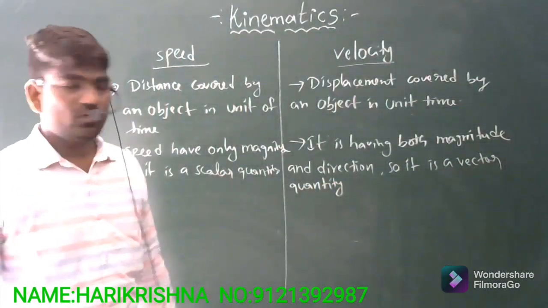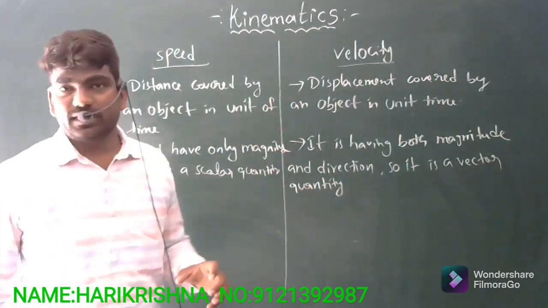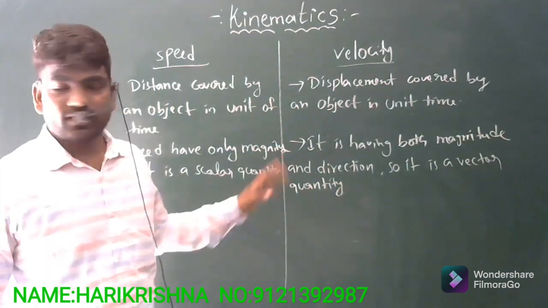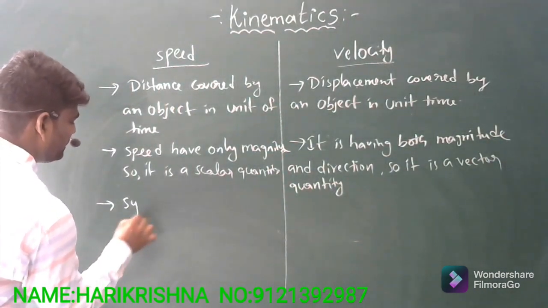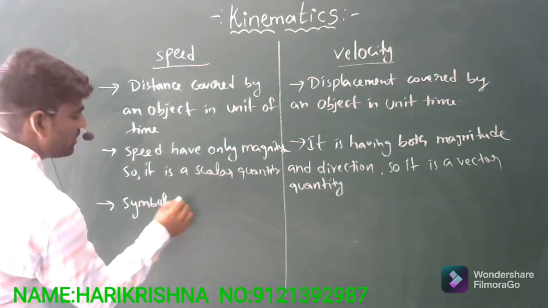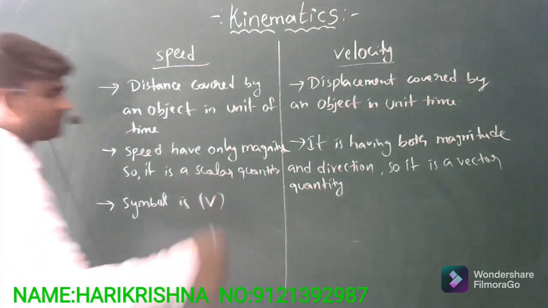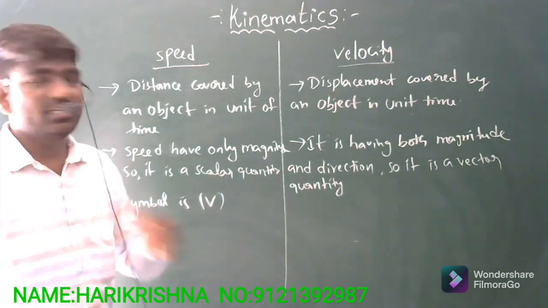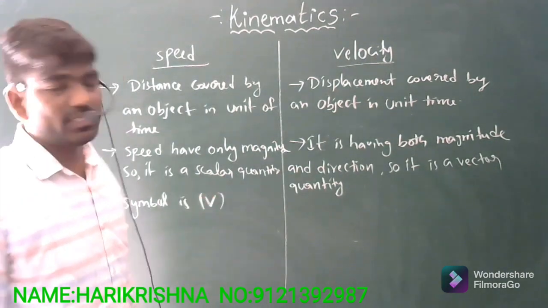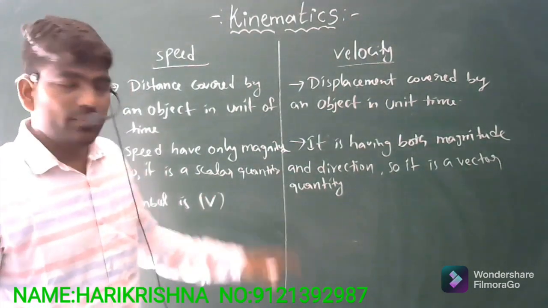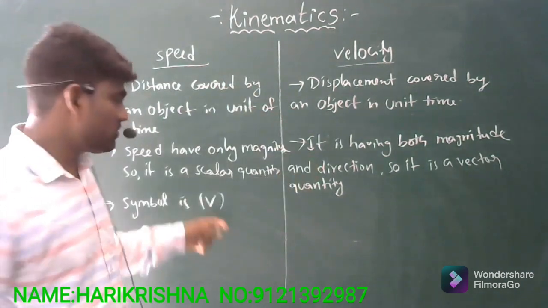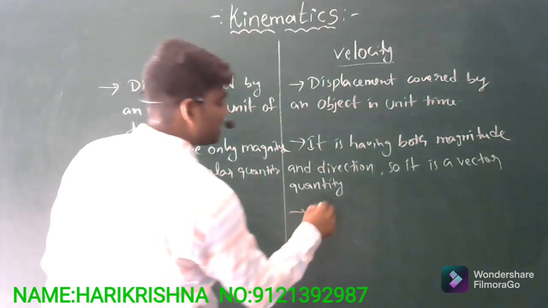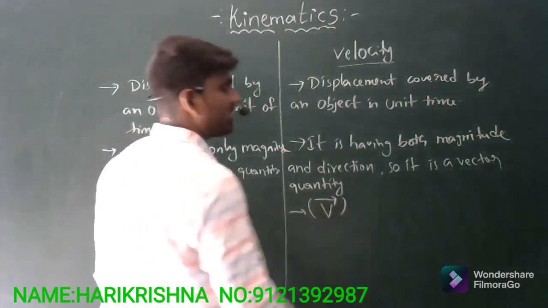Now, what symbol do we use for speed and velocity? We can represent it with V. In day-to-day life we sometimes use S also, no problem, but in the technical language of physics it is V. For velocity it is V bar, or V with an arrow mark.